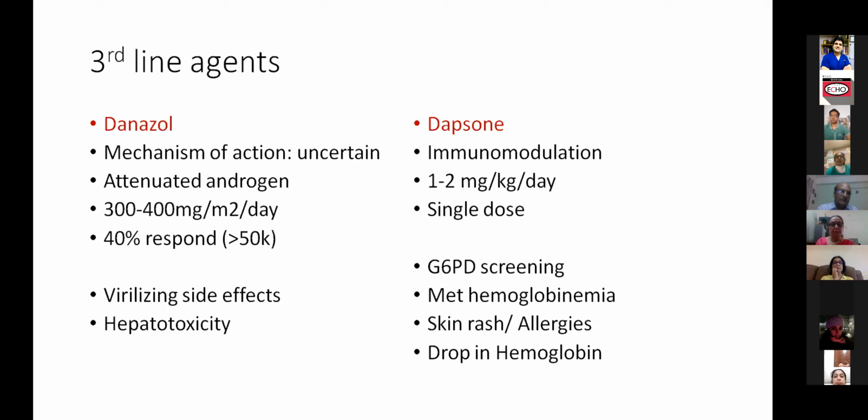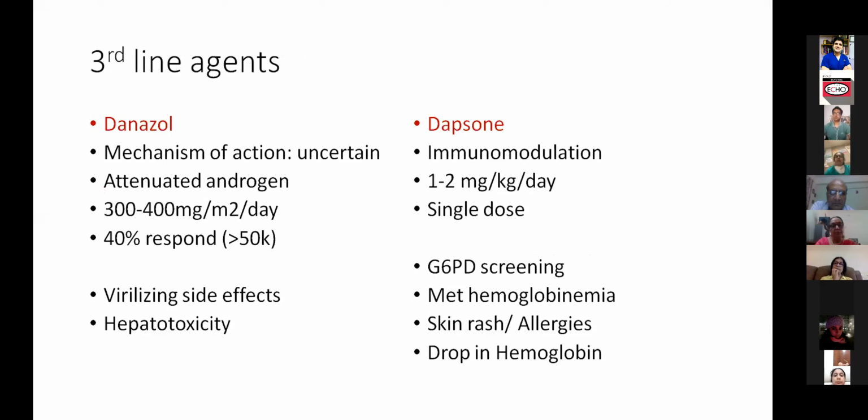Another agent that is used is danazol. Again, a lot of danazol is used, even by rheumatologists, and again it is for a select population of patients only. Dapsone is another drug which I think probably everybody is using these days. The dose is around 1 to 3 milligram per kilogram per day, and G6PD screening is done.